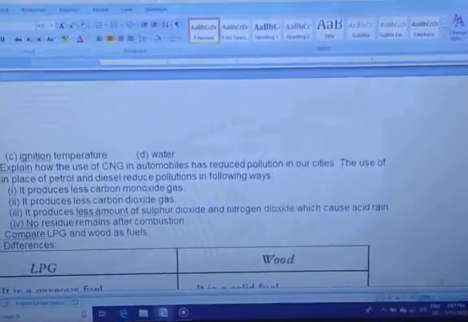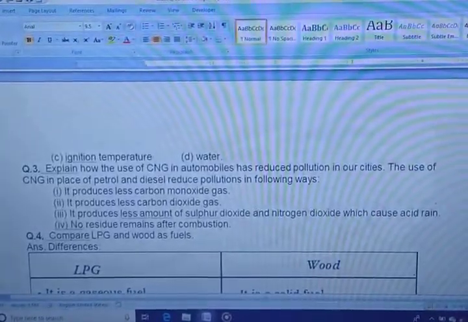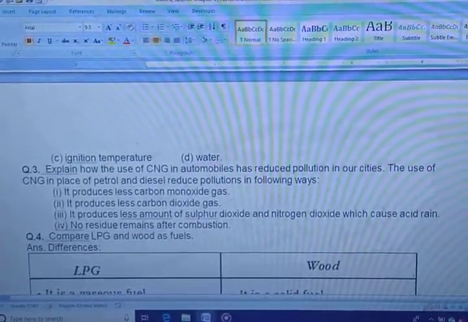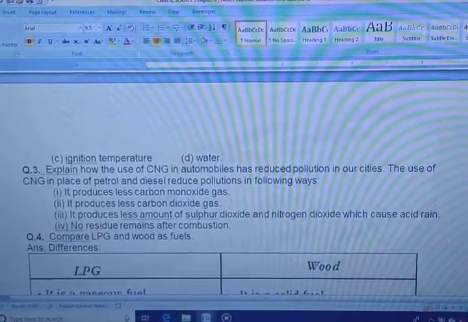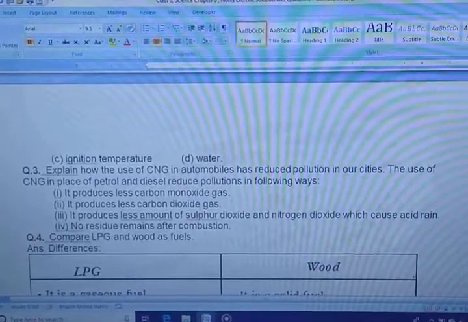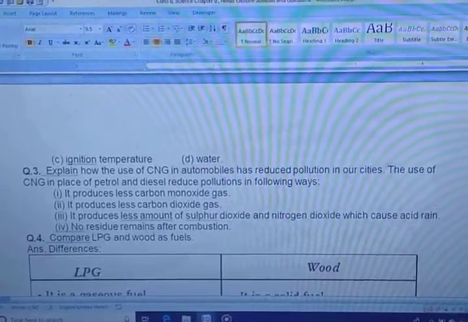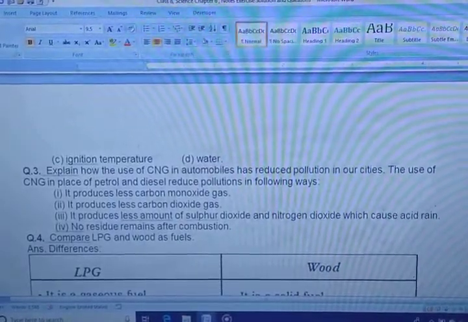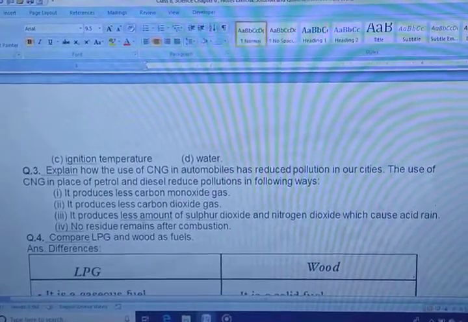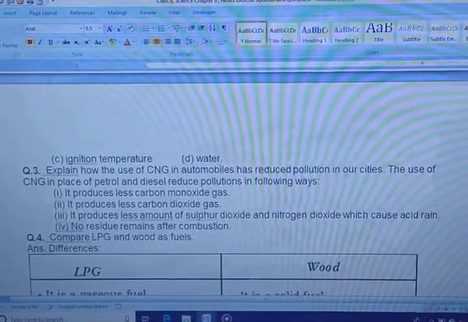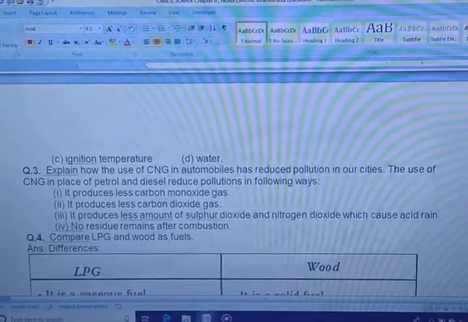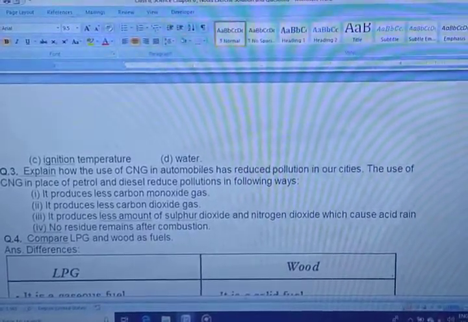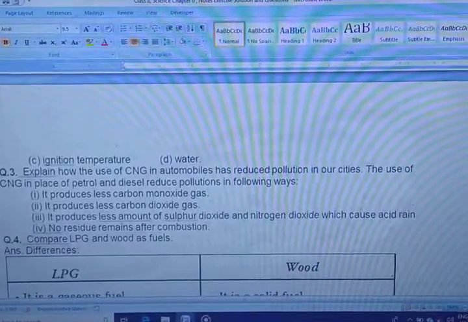Okay. So now you can go through question number 3. What is question number 3? Question number 3 is: explain how the use of CNG in automobiles has reduced pollution in our city. The use of CNG in place of petrol and diesel reduces pollution in the following ways. It produces less carbon monoxide, less carbon dioxide, less sulfur dioxide and nitrogen dioxide, which cause acid rain, and no residue remains after combustion. In this way, CNG has done the best in place of petrol and diesel, right?